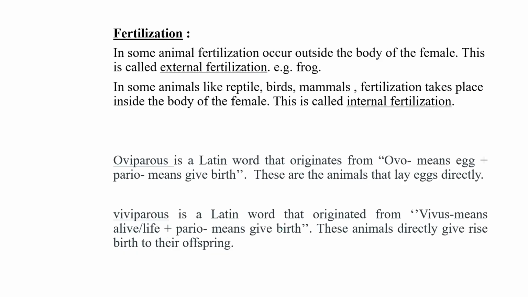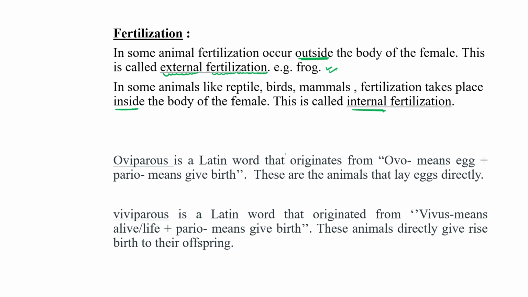On the basis of fertilization also, in some animals fertilization occurs outside the body of the female, and this is called external fertilization. In water, fusion of male and female gametes occurs. So fertilization is external, like in frog, where fertilization occurs outside the body of the female, while in some animals like reptiles, birds and many mammals, fertilization occurs inside the body of the female, and this is called internal fertilization.